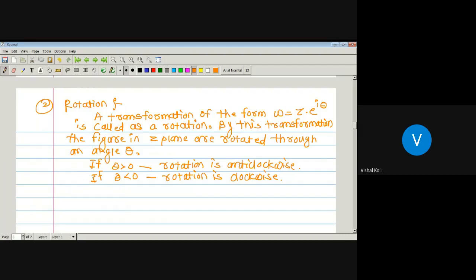There is one more definition of this type of transformation, which is a transformation of the form W equals AZ, called a rotation if modulus of A is equal to 1.